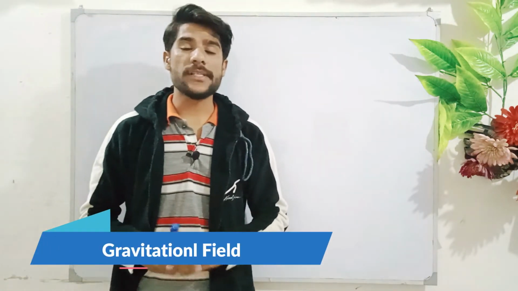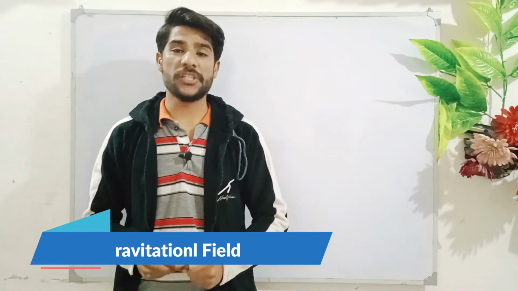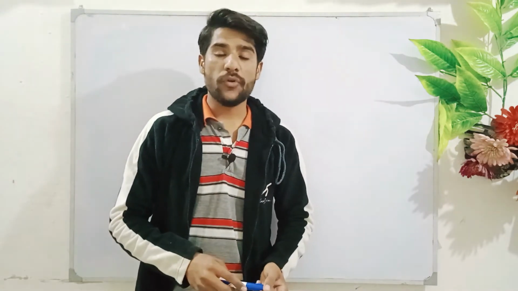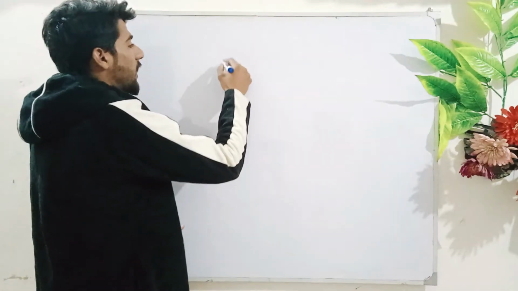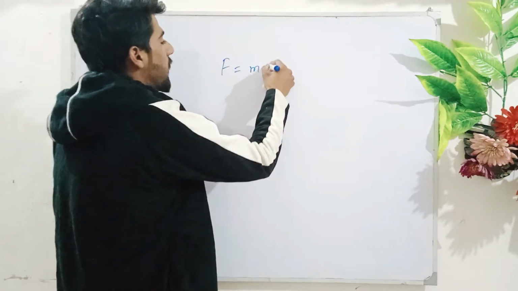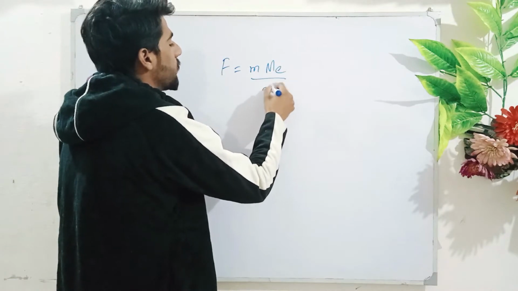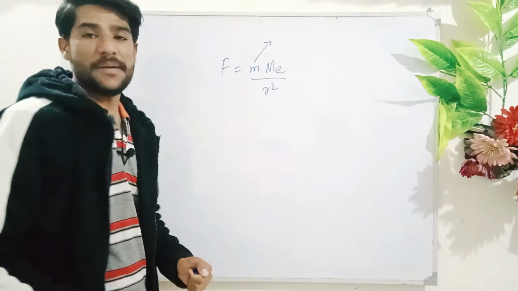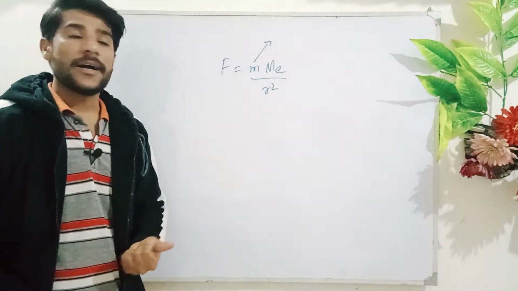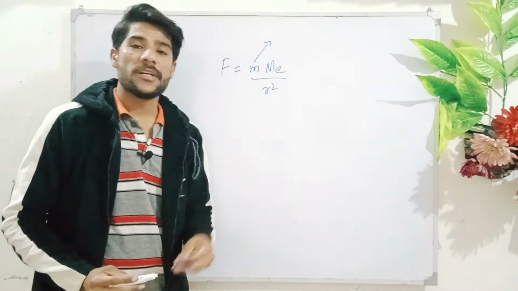According to Newton's law of universal gravitation, the gravitational force between an object and the earth is given by the relation F is equal to G m Me over r square. Here m is the mass of that object, Me is the mass of the earth, and r square is the square of the distance between these two.